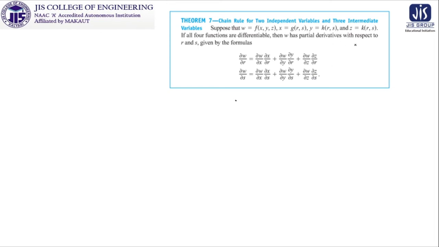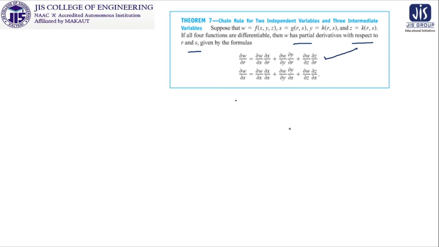Then w has partial derivatives with respect to r and s given as follows. If it is asked, del w del r is equal to del w del x into del x del r. Please try to identify the same thing we are getting here. Del w del r is del w del x into del x del r, plus y is present, so del w del y into del y del r, plus z is present, so it will be del w del z into del z del r. So there is no need to memorize anything, you just need to find the symmetry from one formula to another formula. Clear?